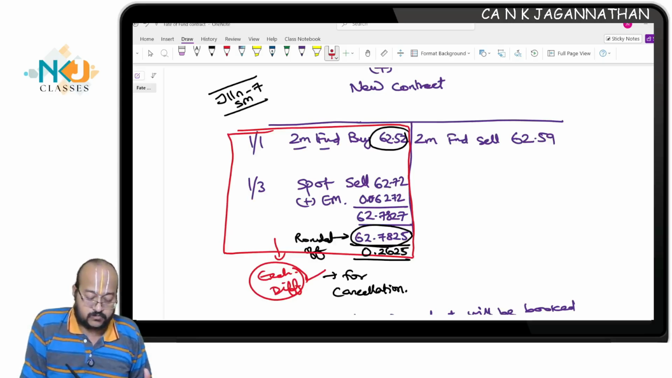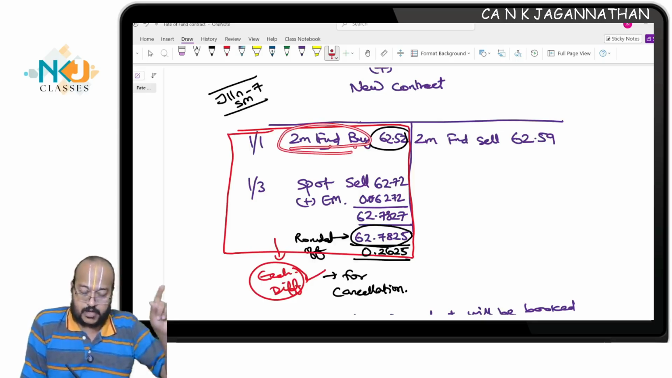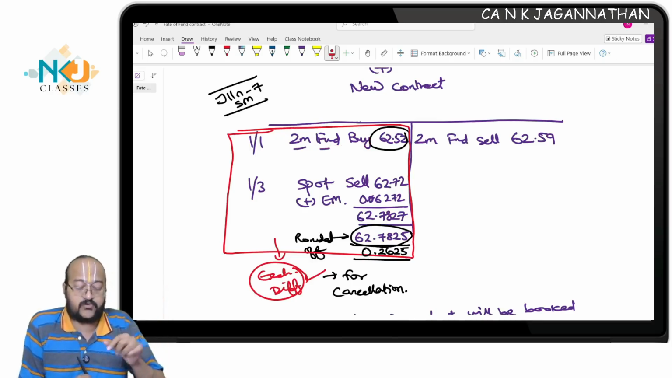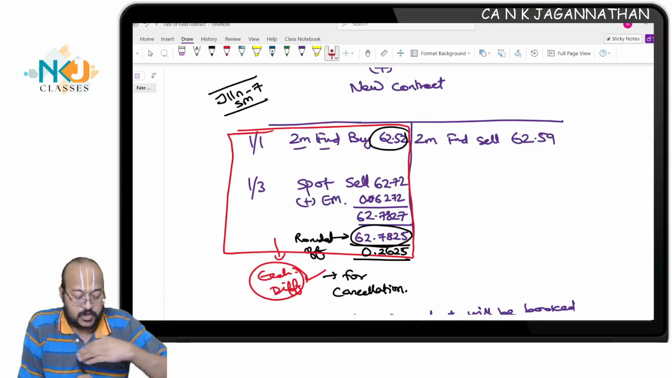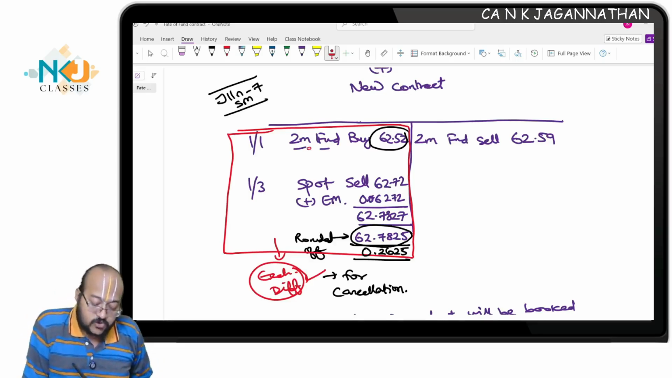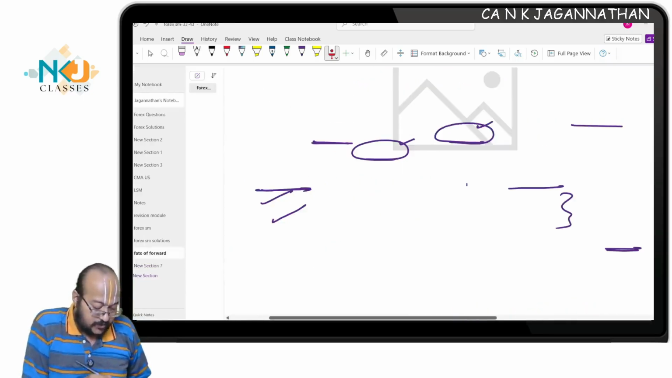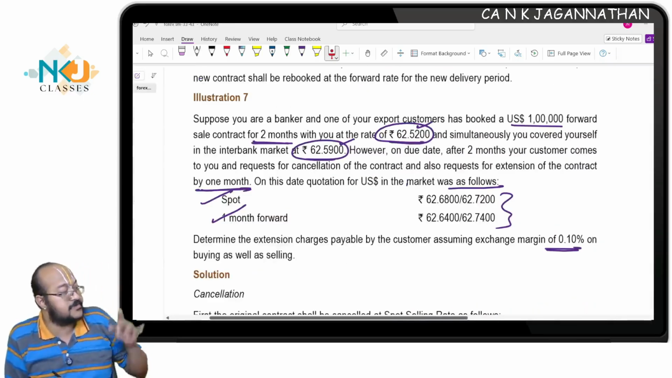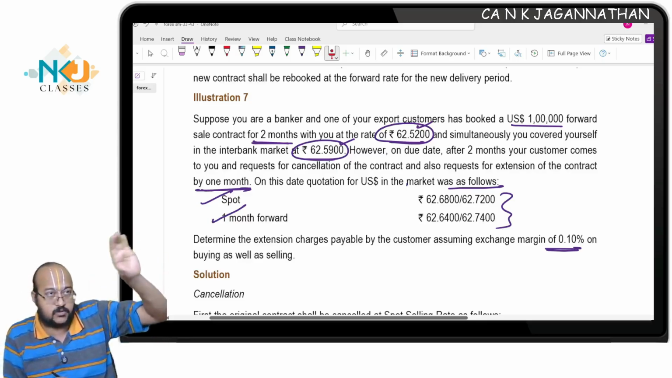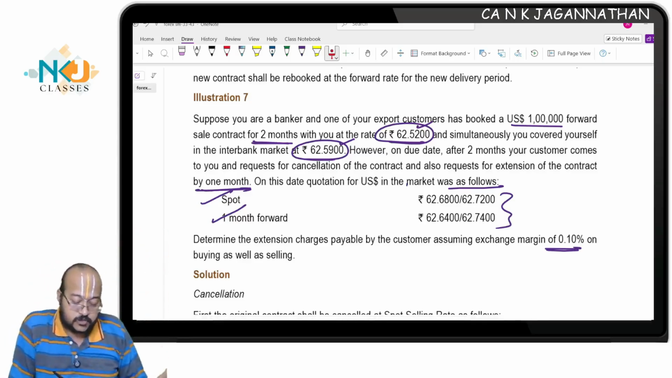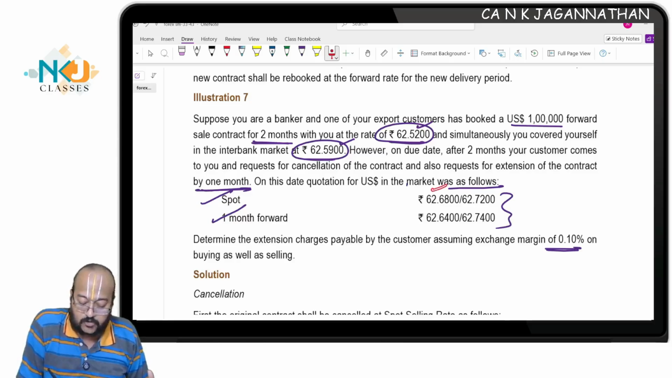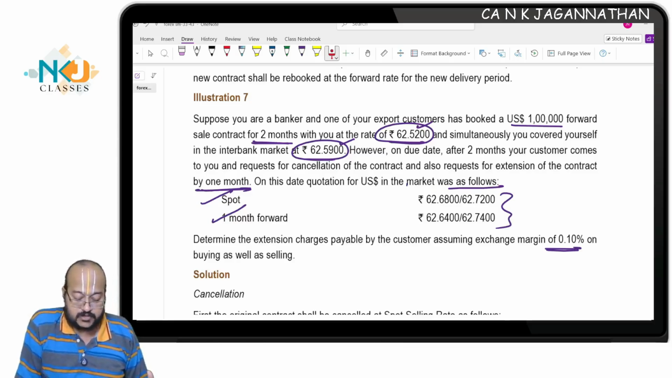How to cancel on 1st March? You need to counter sell. You have bought the dollar, so the 2 month forward buy you had made. To close this, when are you closing? On the date of maturity. To close this, you will have to spot sell. Again, here you need to carefully observe. Spot sell, I'm selling to the customer, to close the contract of the customer. So I will sell at the offer rate.